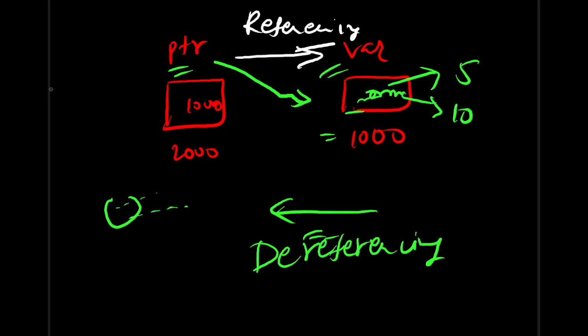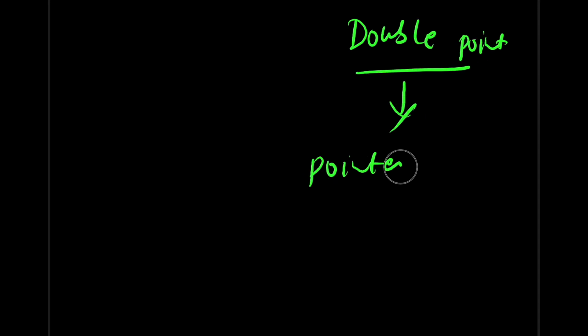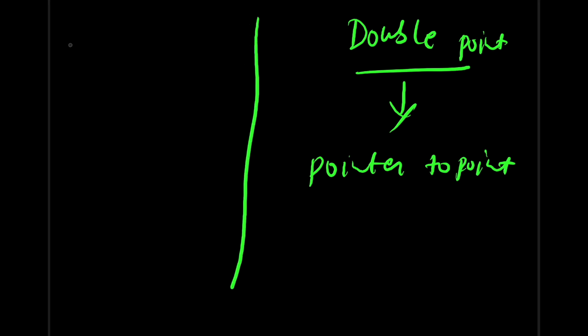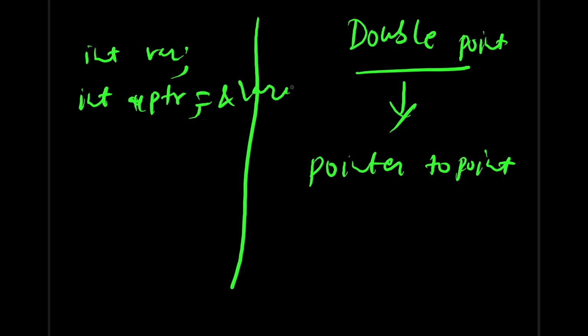It's not complicated. Next, understand what is double pointer, right? This double pointer is also called pointer to another pointer, pointer to pointer. So with the help of this pointer, we can point to another pointer. Let's say you are having an integer variable which you are pointing to with the help of this pointer ptr. This pointer is having the address of this integer variable, and then you have taken another pointer which is storing the address of this pointer itself.